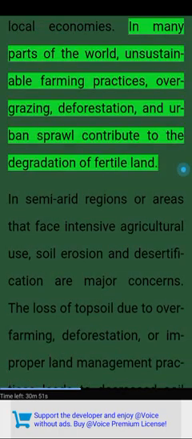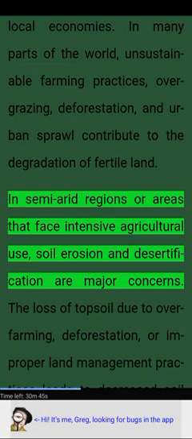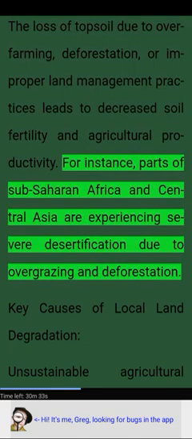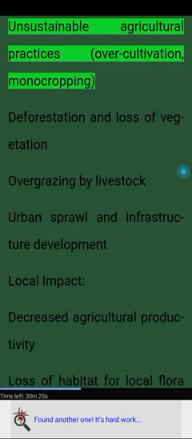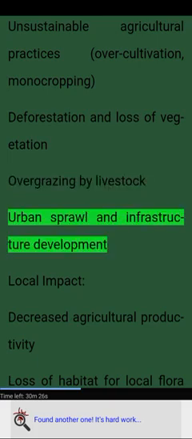In many parts of the world, unsustainable farming practices, overgrazing, deforestation, and urban sprawl contribute to the degradation of fertile land. In semi-arid regions or areas that face intensive agricultural use, soil erosion and desertification are major concerns. The loss of topsoil due to overfarming, deforestation, or improper land management practices leads to decreased soil fertility and agricultural productivity. For instance, parts of sub-Saharan Africa and Central Asia are experiencing severe desertification due to overgrazing and deforestation. Key causes of local land degradation: unsustainable agricultural practices, overcultivation, monocropping; deforestation and loss of vegetation; overgrazing by livestock; urban sprawl and infrastructure development.